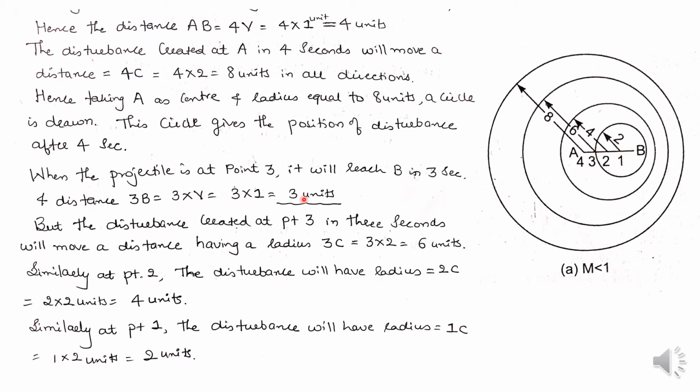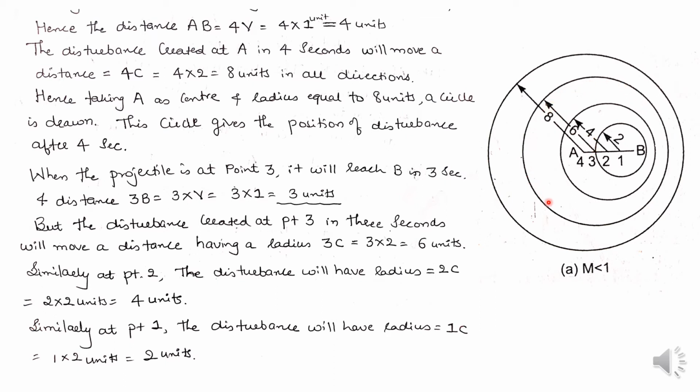But the disturbance created at point 3 in 3 seconds will move a distance with radius 3c, that is 3 into c, which is 3 into 2, equal to 6 units. So how do we draw this? Taking point 3 as the center and radius equal to 6 units, a circle is drawn like this.